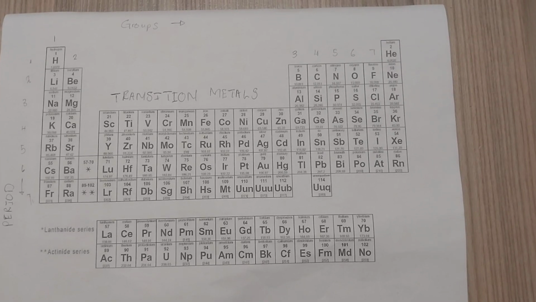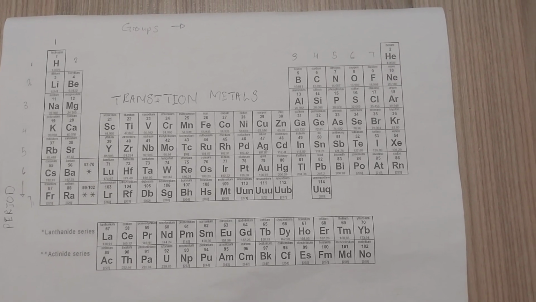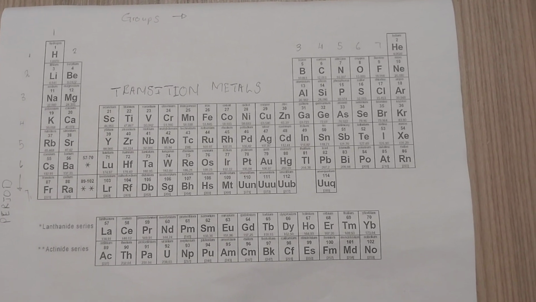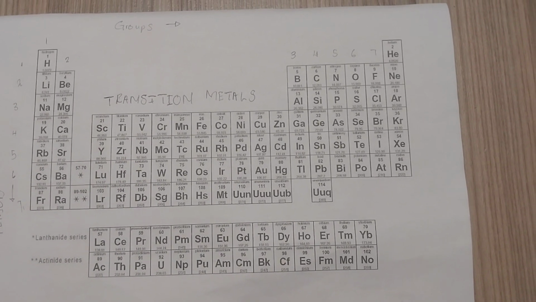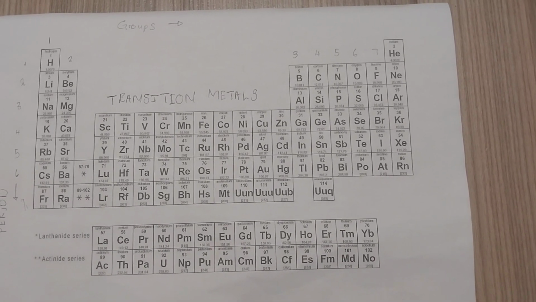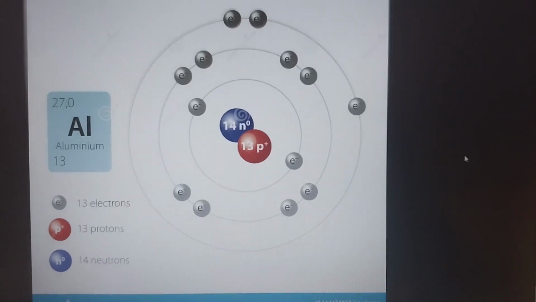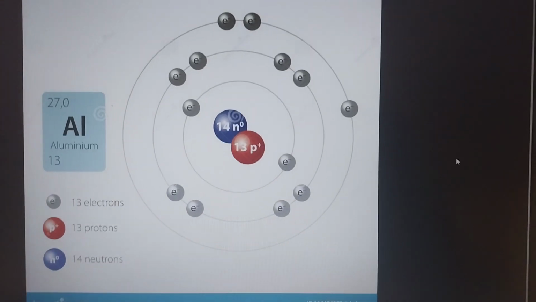Hello guys, so in this video we're gonna select a metal from this periodic table. So we're gonna go for aluminium, which is in group 3, period number 3. So guys, here is an atomic structure of an aluminium.